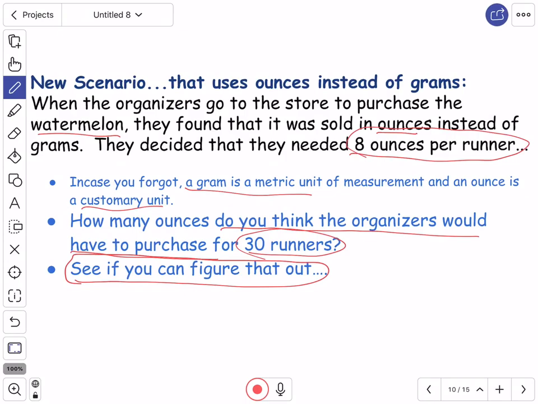See if you can figure that out. You might want to get yourself a piece of paper if you haven't got one already. And I apologize for not telling you that sooner, boys and girls.